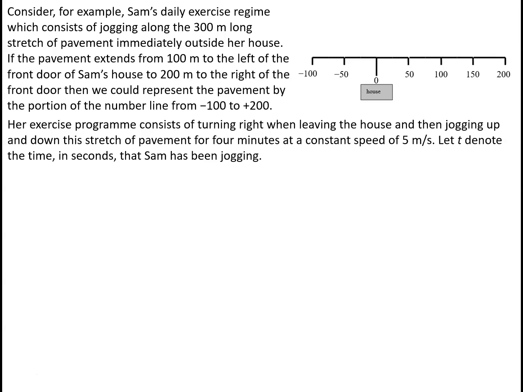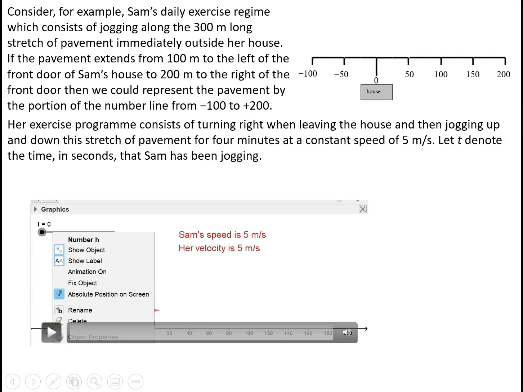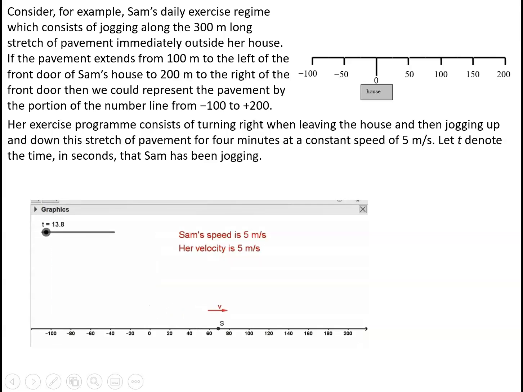And then, if her exercise programme consists of turning right when leaving the house and jogging up and down this stretch of pavement for 4 minutes at a constant speed of 5 metres per second, and we'll let t denote the time in seconds that Sam has been jogging, then we can produce a small animation of Sam's run, which shows that during the first 40 odd seconds she's moving to the right, then for the next 60 odd seconds she's moving to the left, next 60 odd seconds she's moving to the right, the next 60 odd seconds she's moving back to the left, and then she ends up back at the home after 240 seconds.